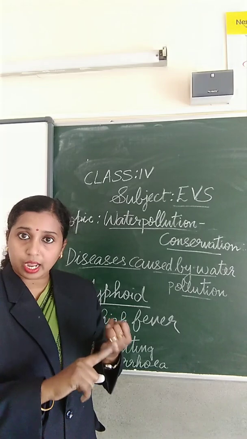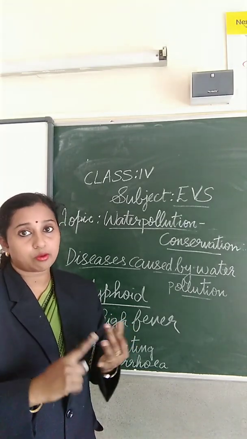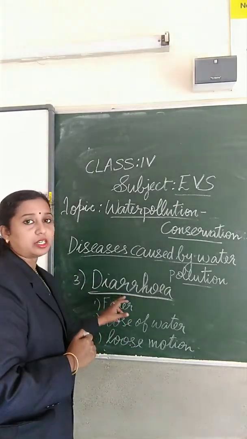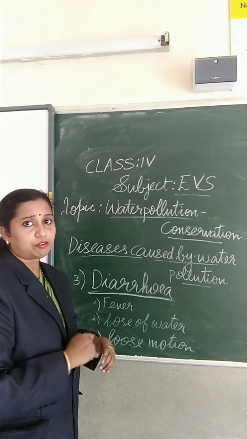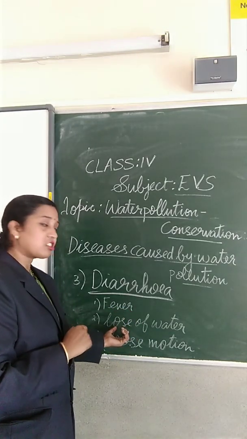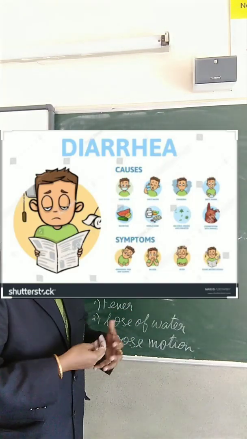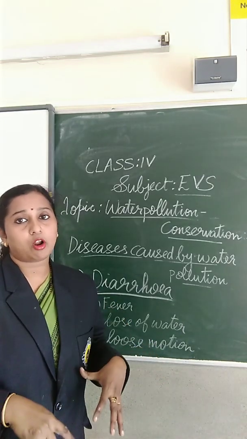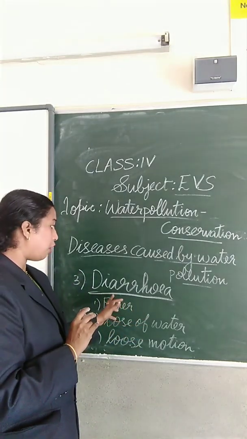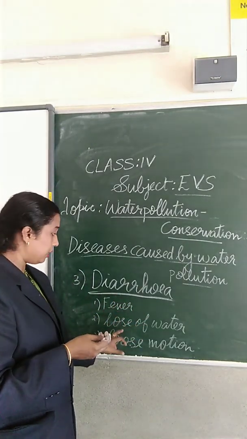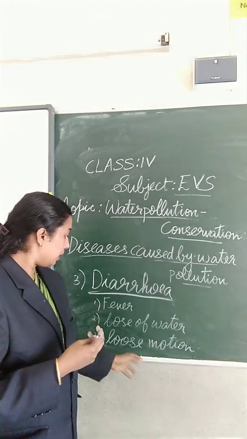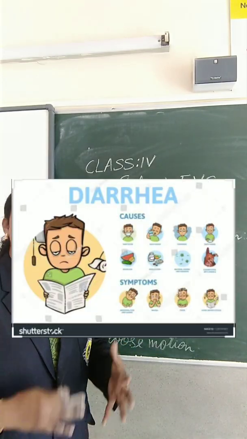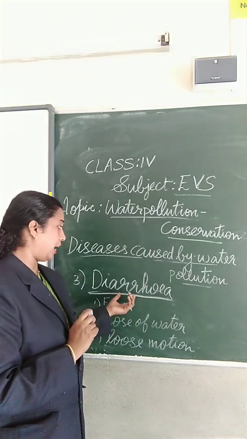The first one is cholera, the second one is typhoid, and what is the third one? Yes, diarrhea. Diarrhea is also a waterborne disease, and the symptoms of diarrhea are fever, loss of water from the body, and loose motion. You know about loose motion. Body pain will also be there, the whole body will be paining. These are the symptoms of diarrhea.